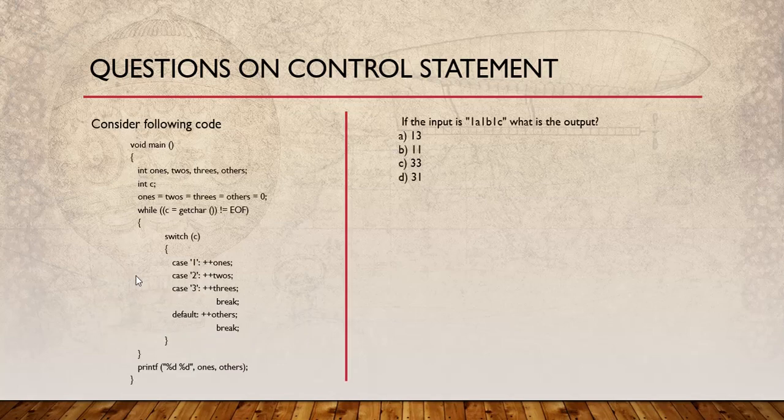Now the next question is this one. It is on switch, checking your knowledge of switch statements. So what is the question? In this question, 1s, 2s, 3s and others, these 4 variables of integer type have been defined, and another variable c has been defined. Now these are initialized to 0. You can do this type of initialization in C: 1s equals 2s equals 3s equals others equals 0.